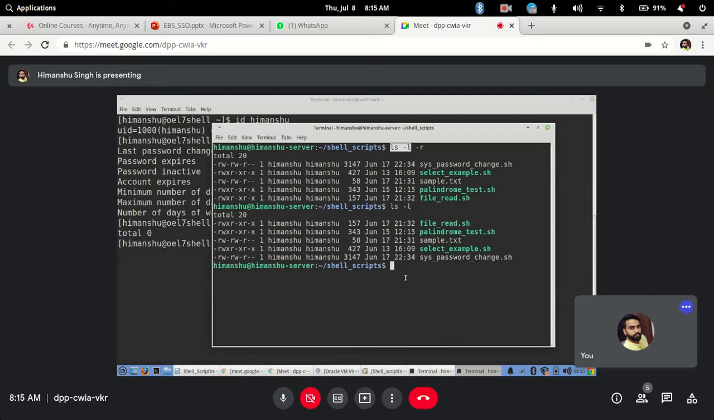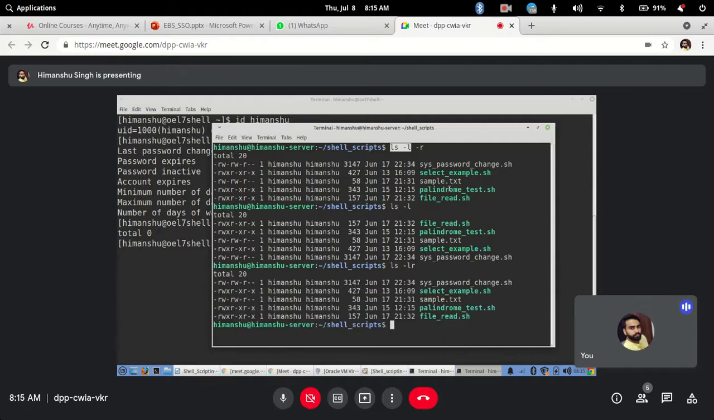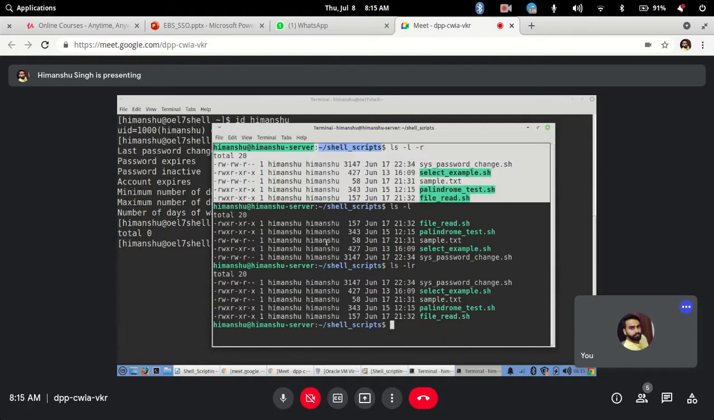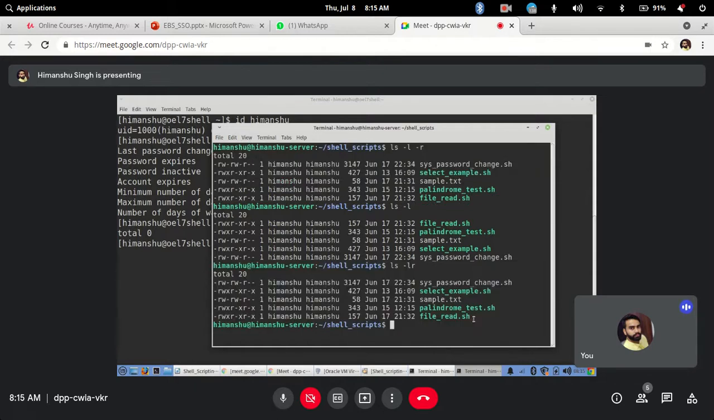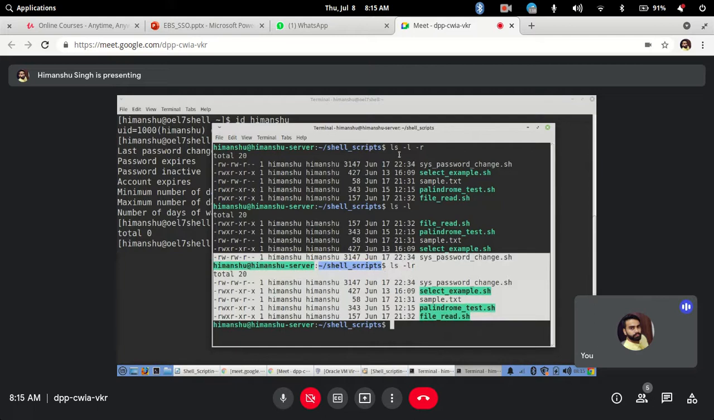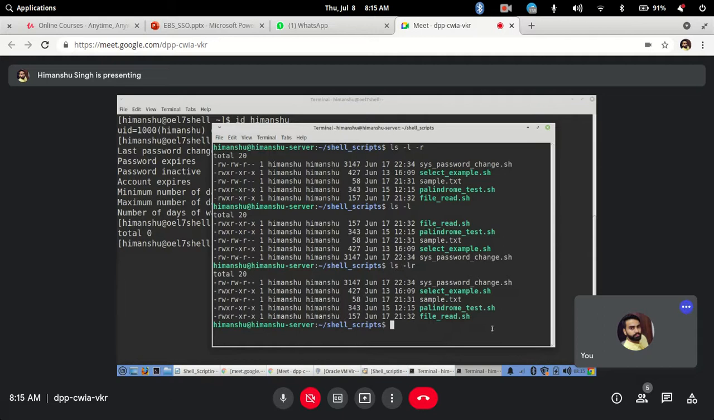Got it? So an easy method, rather than typing this hyphen every time: in any command in Linux, you can use -lr together. It will be the same thing. The output we have seen here and the output we have seen here will be one and the same thing. No changes. So rather than typing -l, -r, various options every time, you can simply do ls -lr.